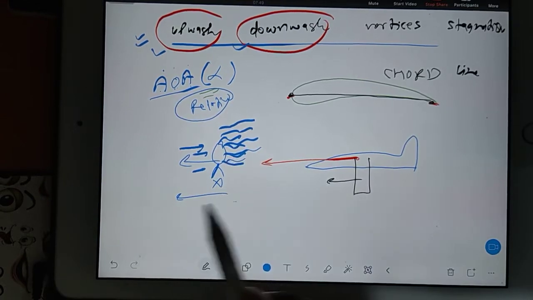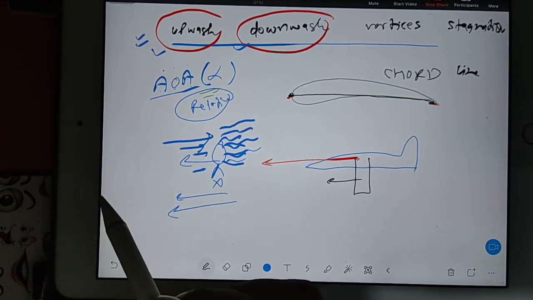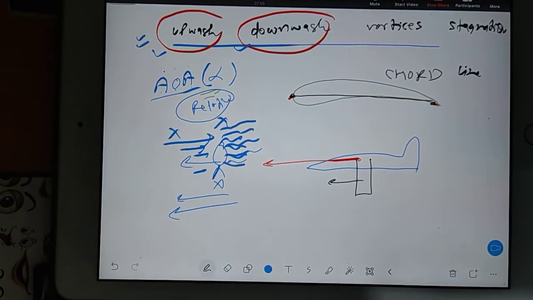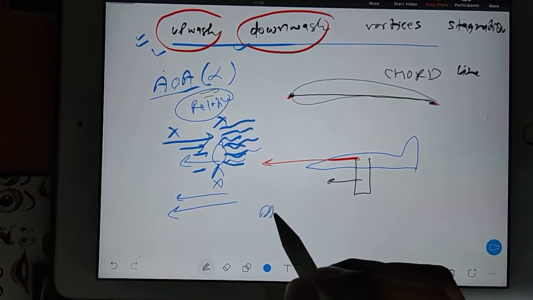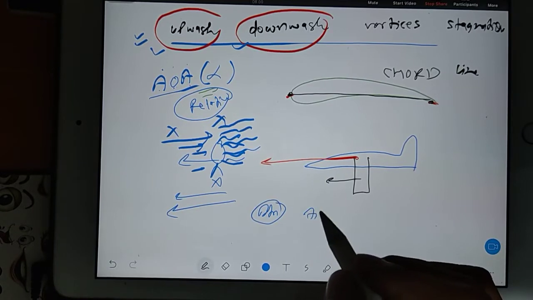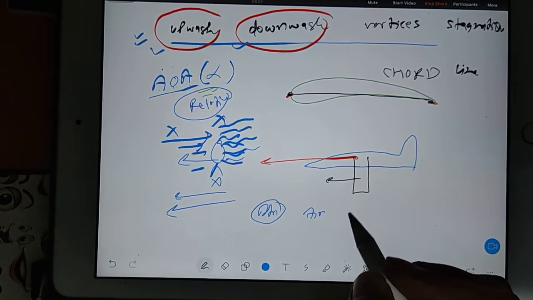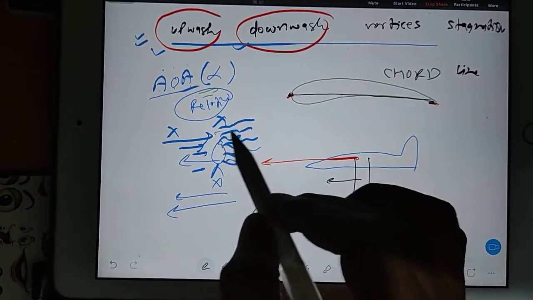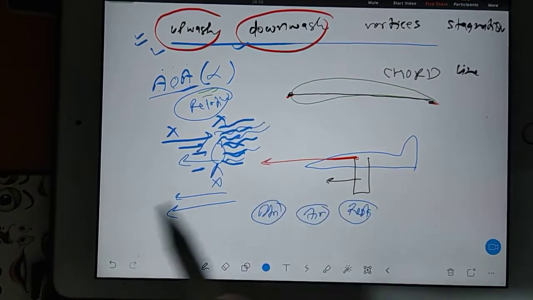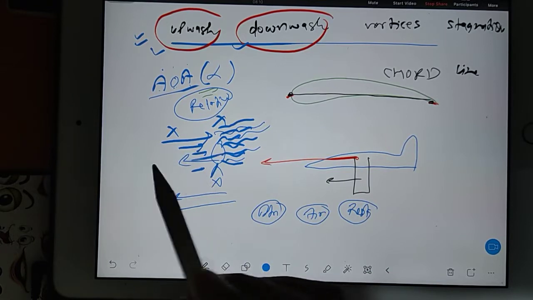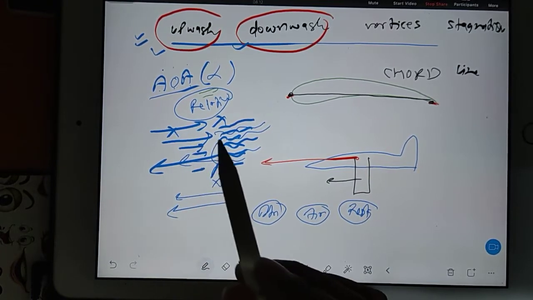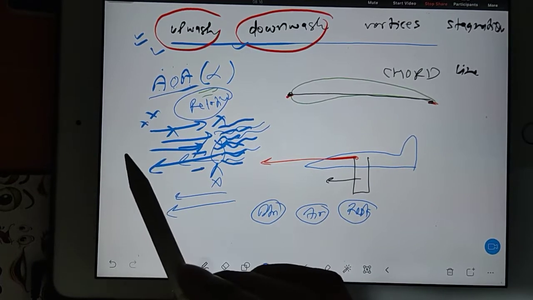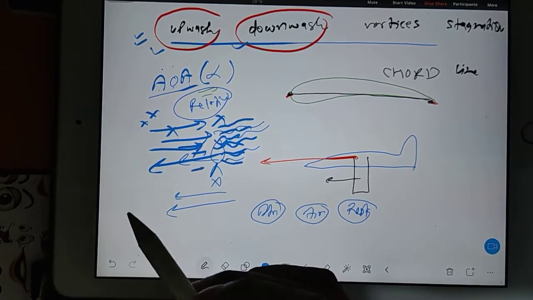It means if you are moving, then only you are experiencing the air. If you are not moving, then you will not experience the air. In our atmosphere, we consider that there is air, but that air is at rest. So if air is at rest, then why is your hair flying? The explanation is that when you go in this direction, you experience that air is coming in this direction, but in reality air is stationary. So this is called relative airflow.